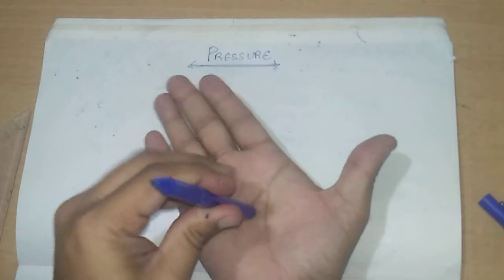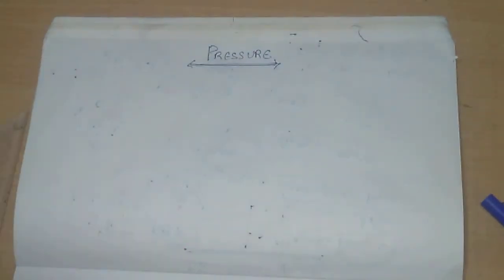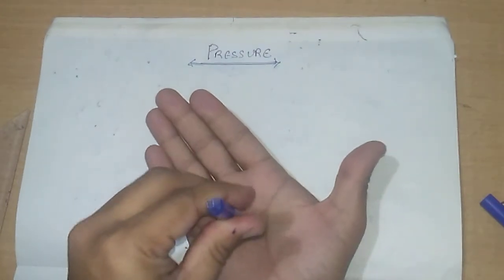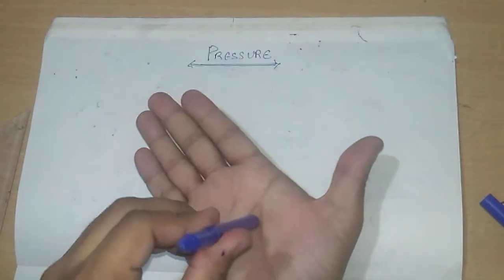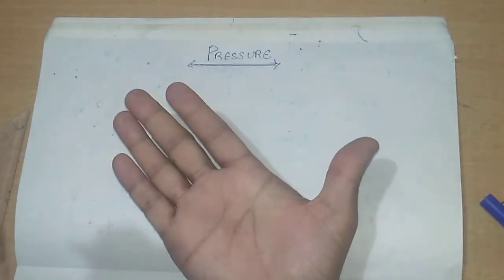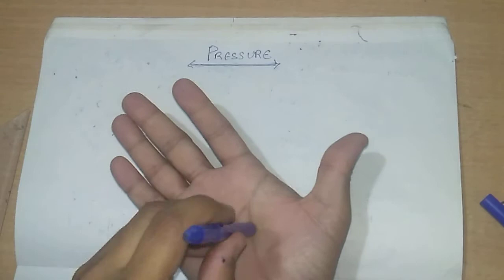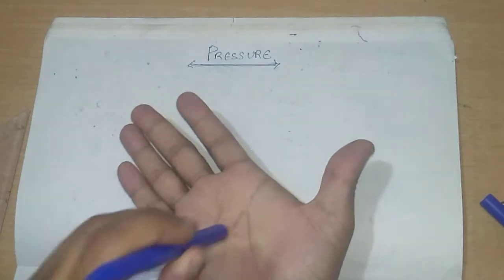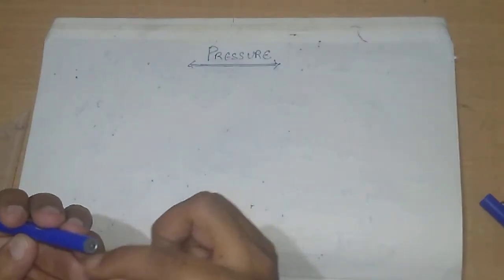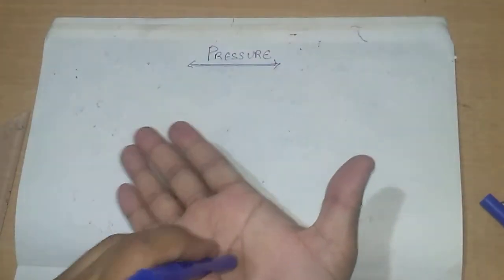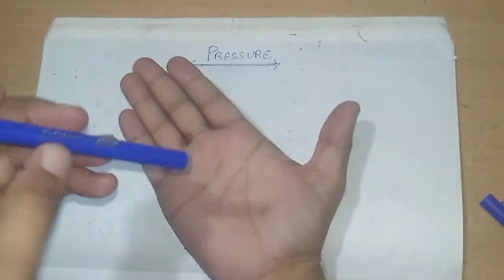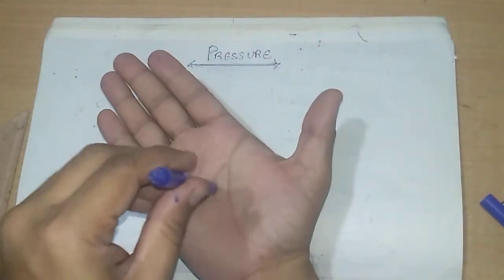If I put this end, that is the flat end, the blunt end, on the surface and push it, two things are happening. Number one, I am exerting a force on this pen, through which this force is exerted on my palm. Number two, some area of this pen which is in contact with this palm is exerting that amount of force.